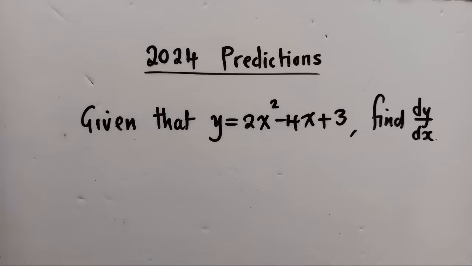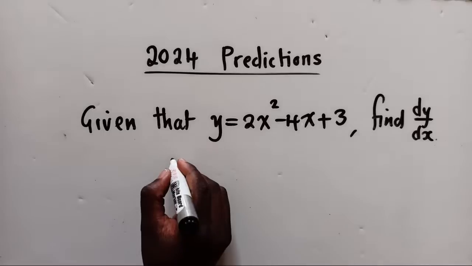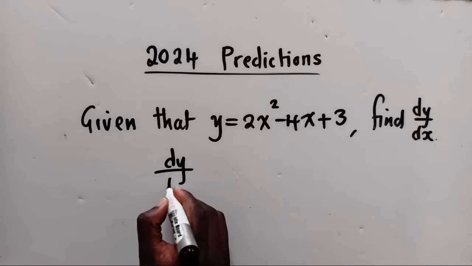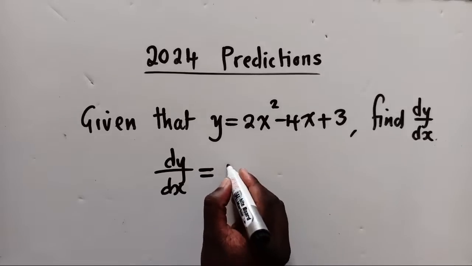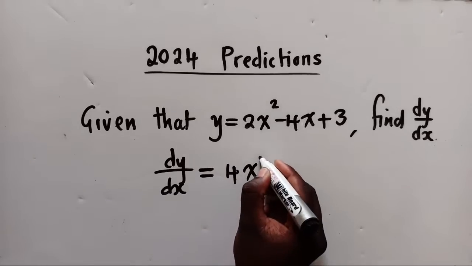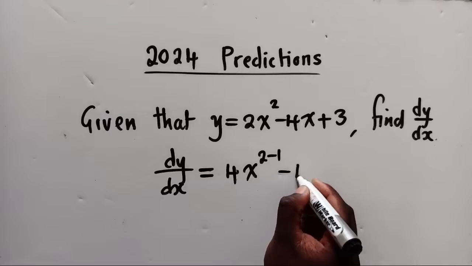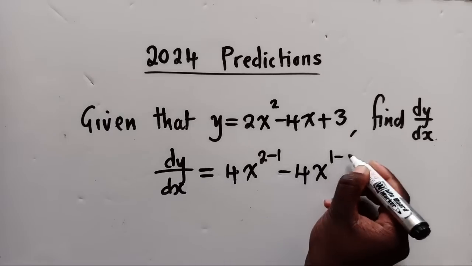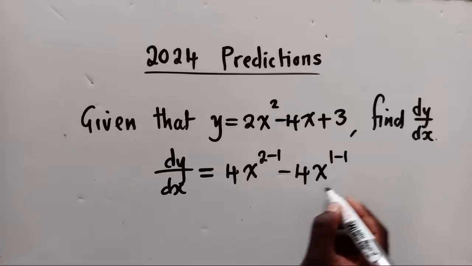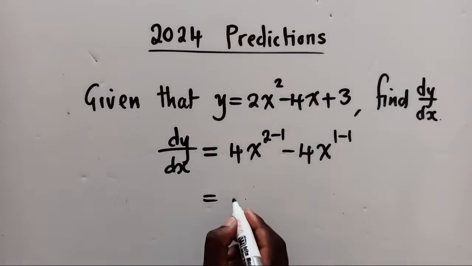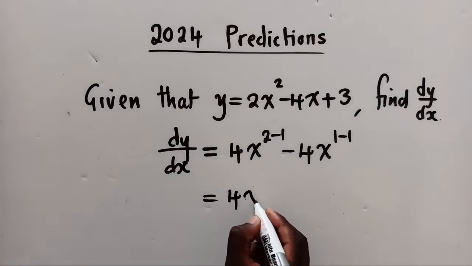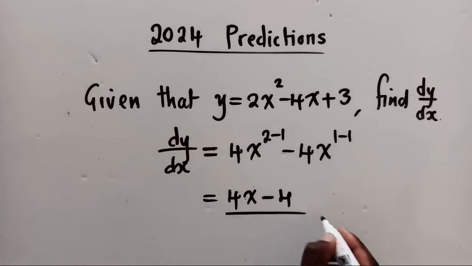All right, so this is calculus, and to find the dy/dx, you are simply going to say dy/dx is equal to 4x^(2-1) minus 4x^(1-1). And then next you simplify, you shall have 4x minus 4. This is our answer. So ask me if you're not clear. I will explain fully for you.